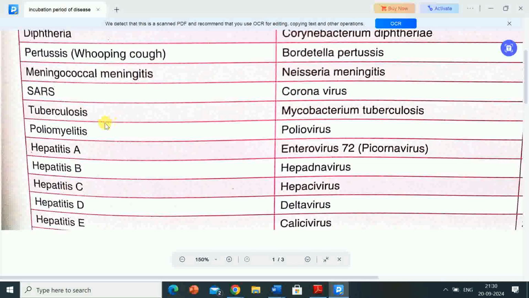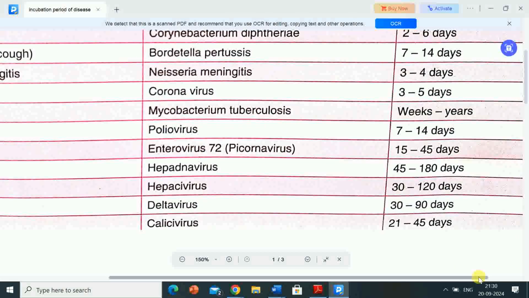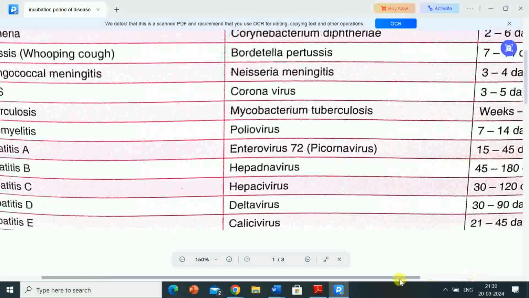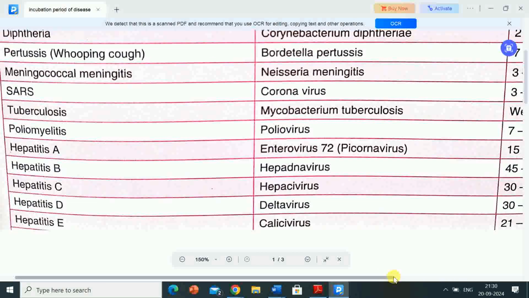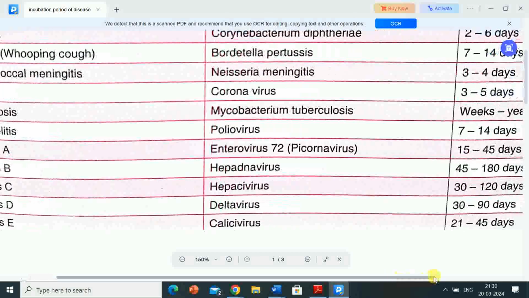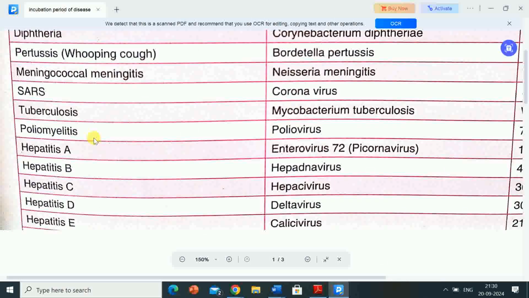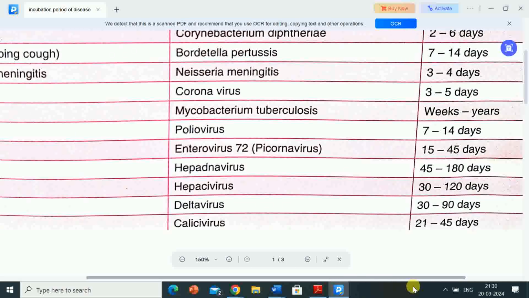Next disease is tuberculosis. The causative organism for tuberculosis is Mycobacterium tuberculosis and its incubation period is weeks to years. Next disease is poliomyelitis. Its causative organism is poliovirus and its incubation period is 7 to 14 days.